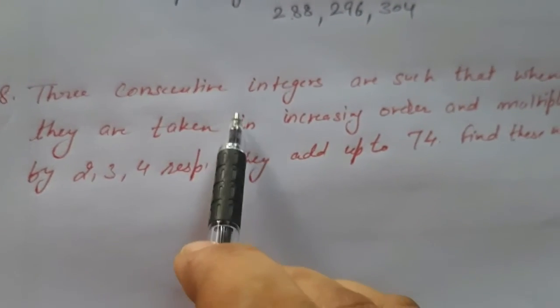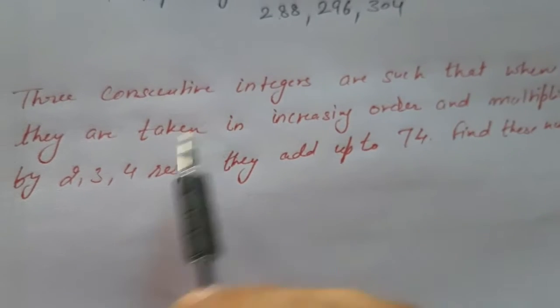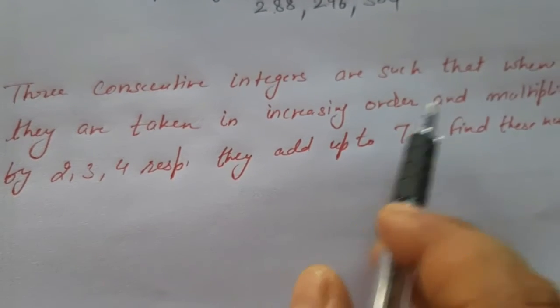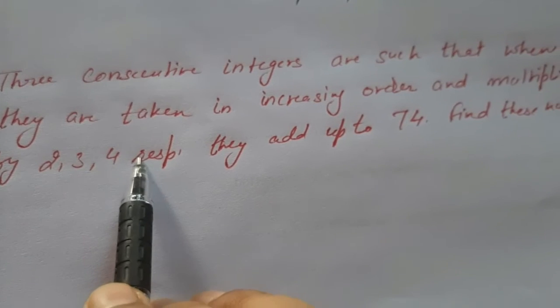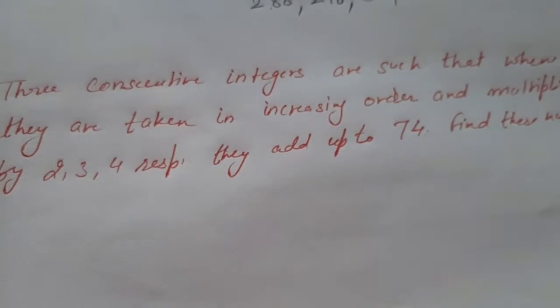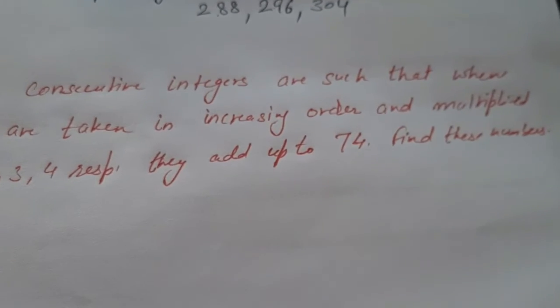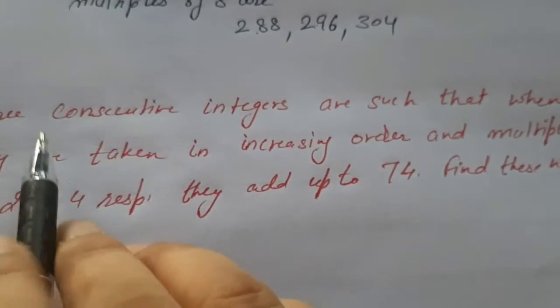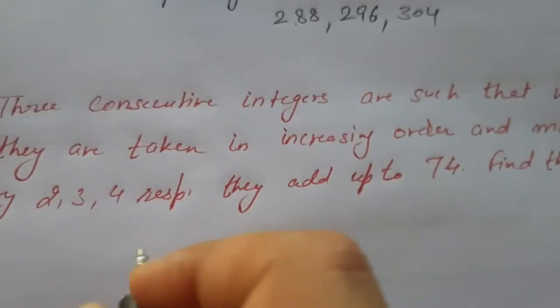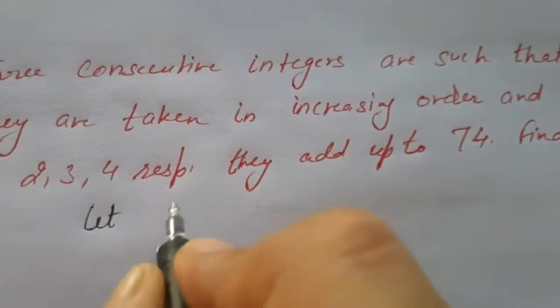Next: 3 consecutive integers are such that when they are taken in increasing order and multiplied by 2, 3 and 4 respectively, they add up to 74. Find these numbers. First of all we have to consider 3 consecutive integers.